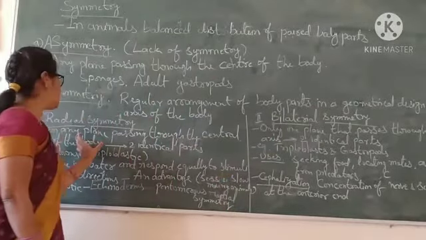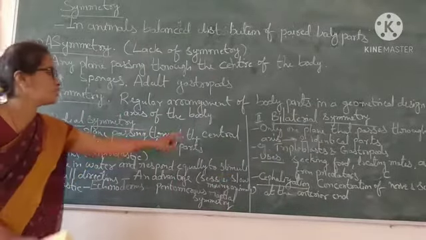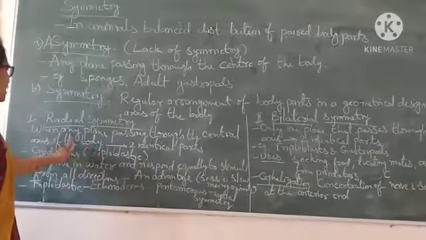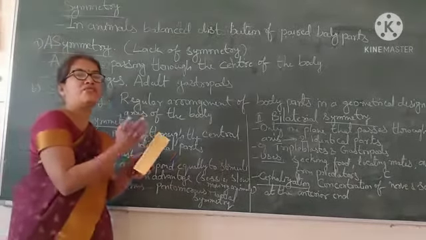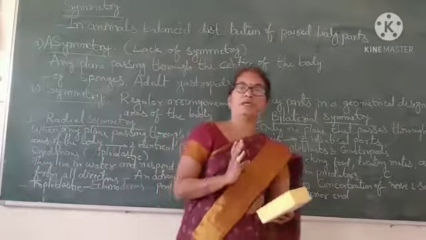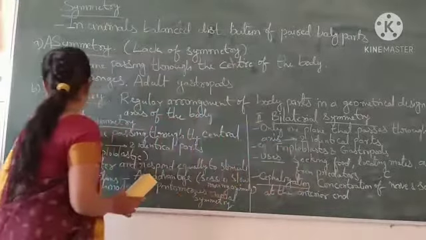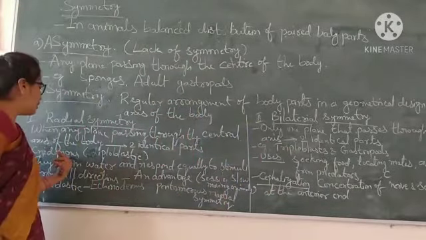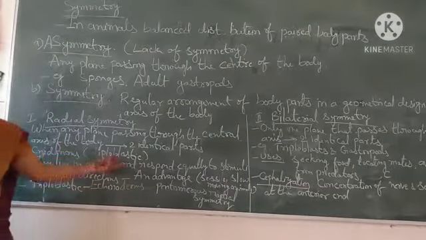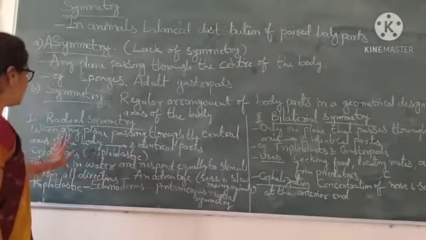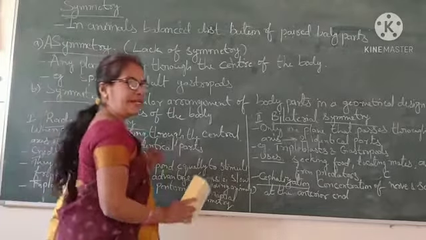Radial symmetry means when any plane passing through the central axis of the body gives equal, identical body parts, then that is called radial symmetry. Like in cnidarians, they are diploblastic, and in them we can see radial symmetry.